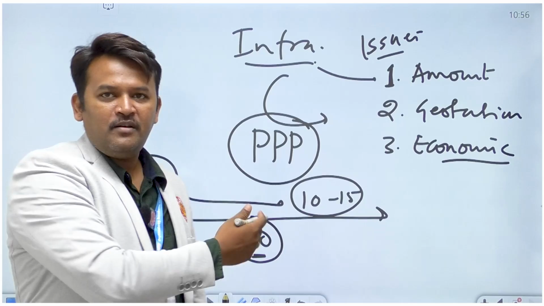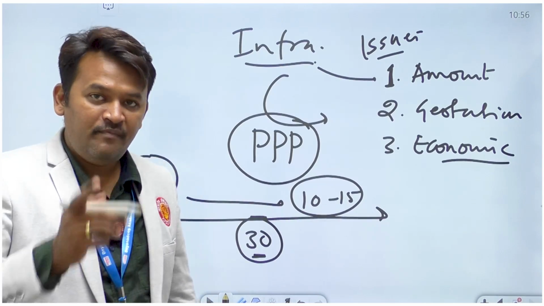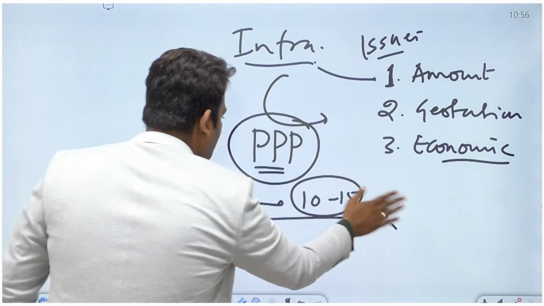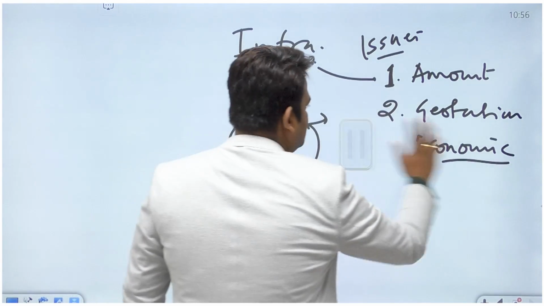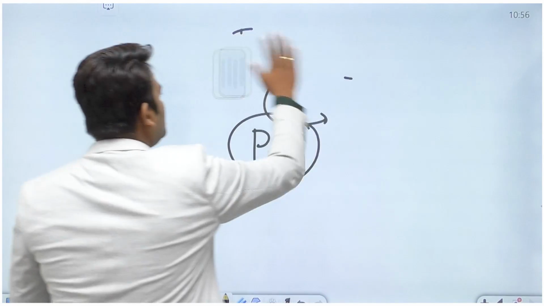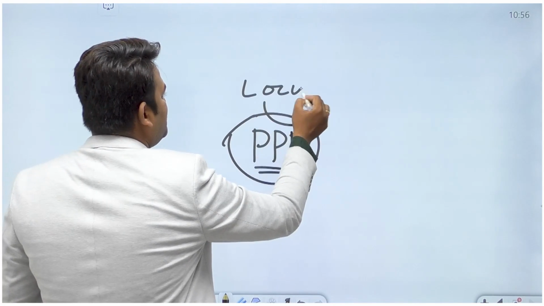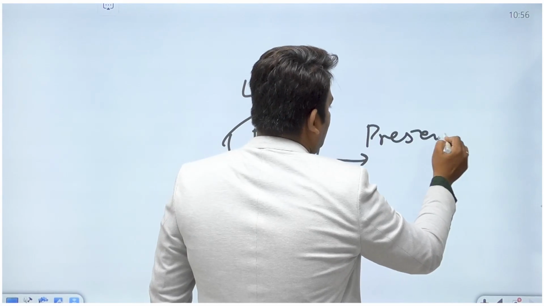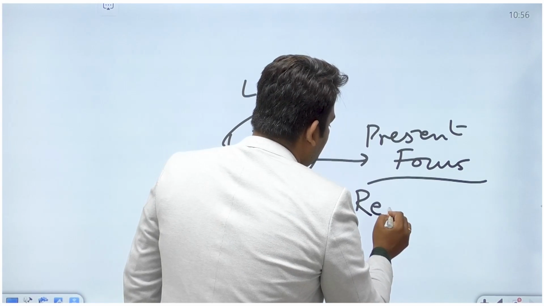It is not possible to invest that much money in any infrastructure project alone, and because of that, we are relying on this PPP model. So the PPP model is necessary for financing infrastructure. Here in this particular question, our locus should be PPP, but the focus is the present context, right? Focus is on the present context, redevelopment of railway stations in India.